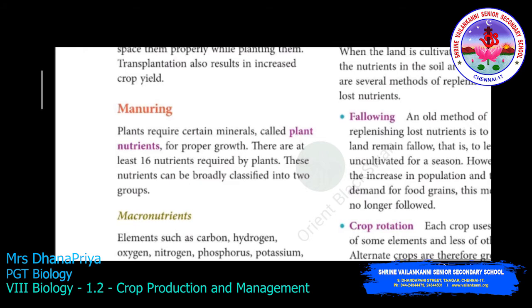Natural manure like cow dung. Cow dung is considered a natural manure, as it is prepared from cow dung, urine and other waste.